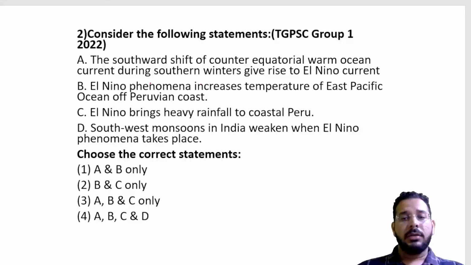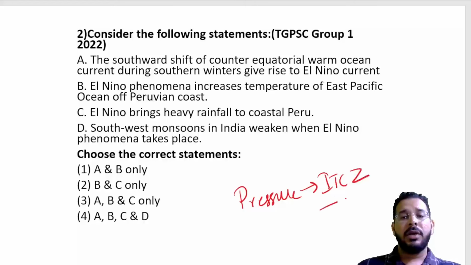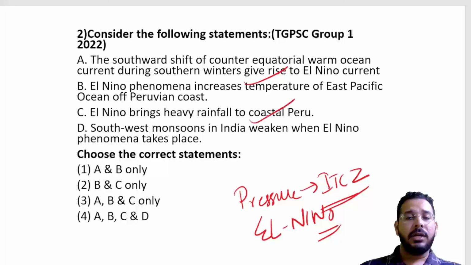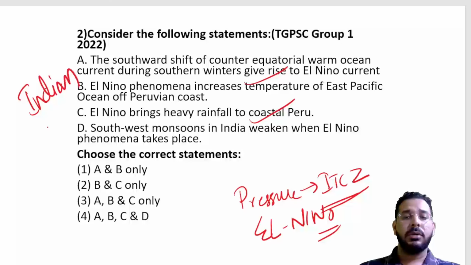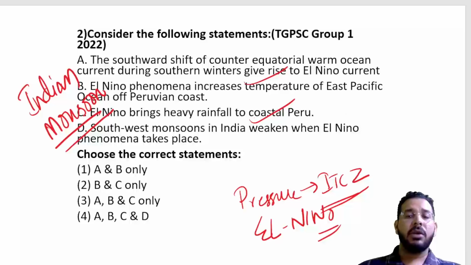So here world geography is linked to Indian geography, where we have a shift of pressure belts and shift of ITCZ, how it is impacting the Indian monsoon, and different conditions like El Nino, La Nina, how they are impacting the Indian monsoon. So this question is on Indian monsoon. To understand Indian monsoon, you will have to understand world geography, ITCZ, all those things.